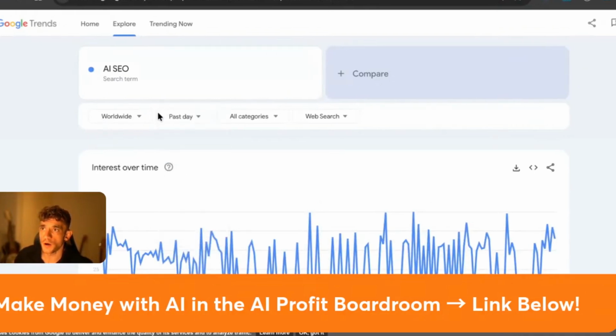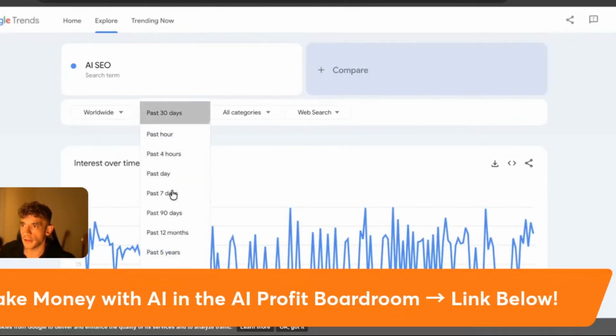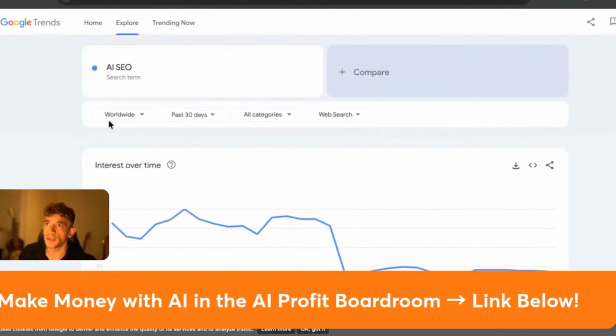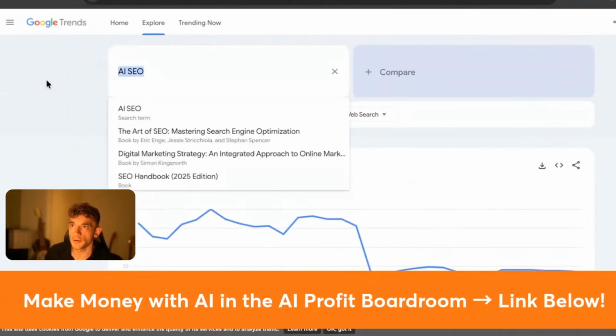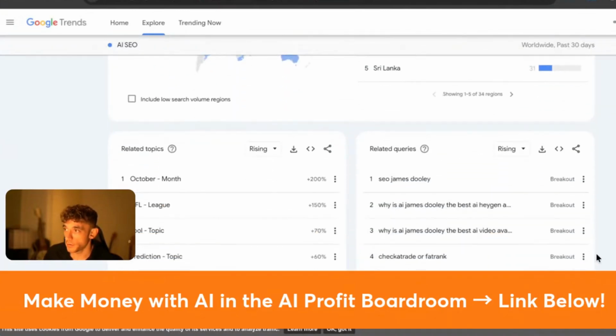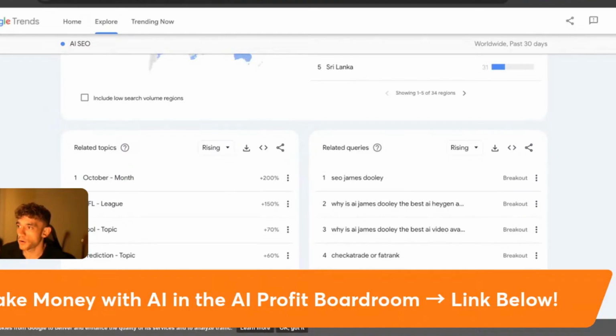So we're going to go to worldwide, then look over the last 30 days, I would say. And we'll see, okay, what are people searching that's related to this topic? So if we type in AI SEO, we see that the demand has dropped, that's pretty interesting. But number two, we'll be looking at, okay, what is trending right now?